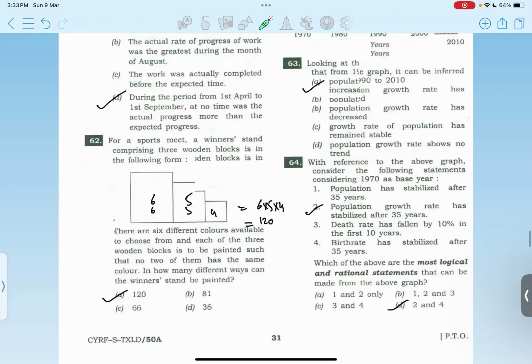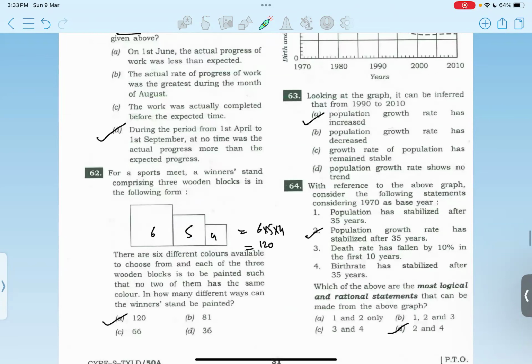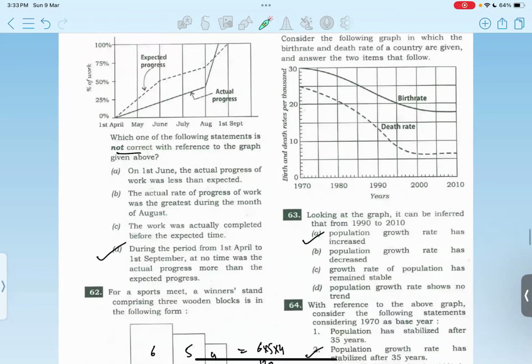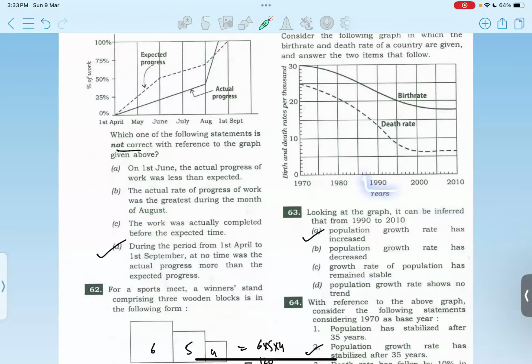Option A. For 63. So again, on the basis of the graph, what can be inferred from this time period, 1990 to 2010? So population growth rate has increased, we can say, because you can see death rate is declining more sharply compared to the birth rate. So population growth rate would increase.